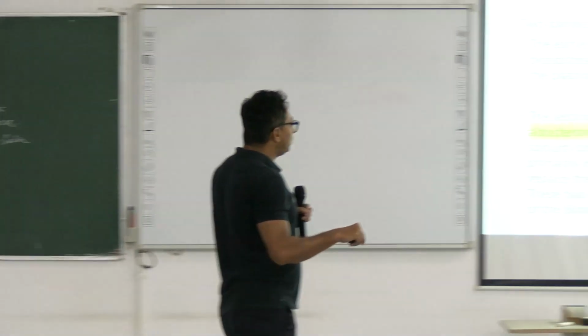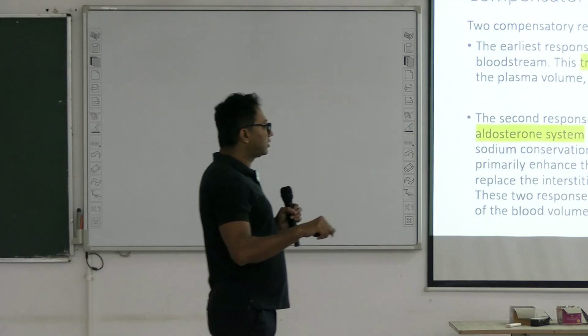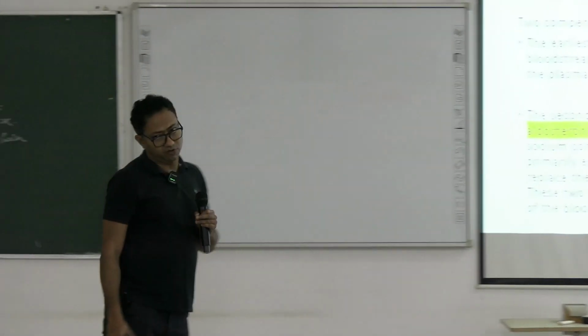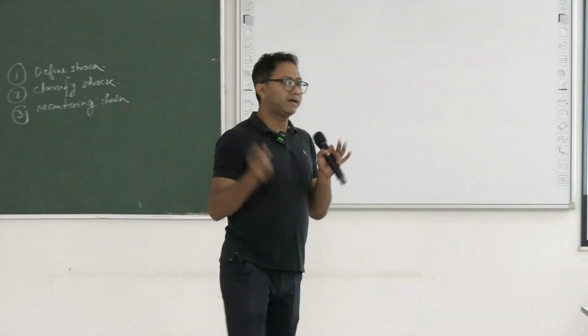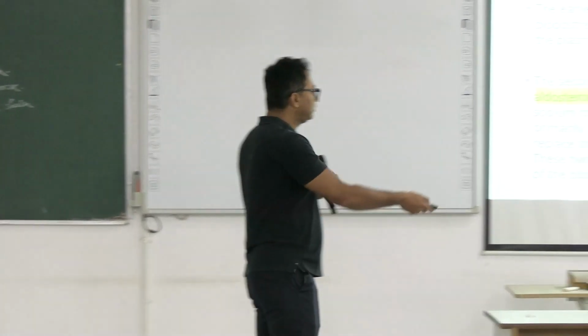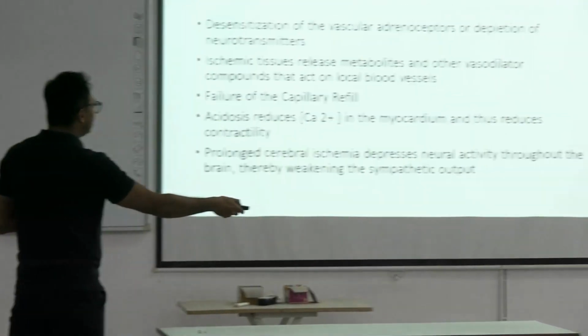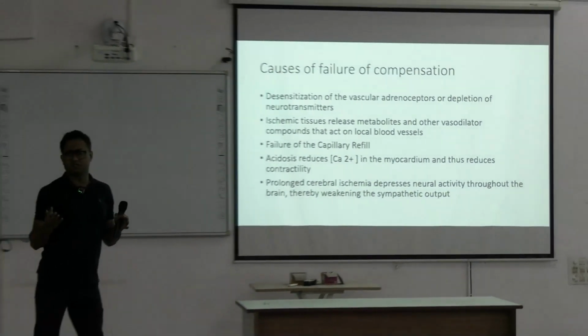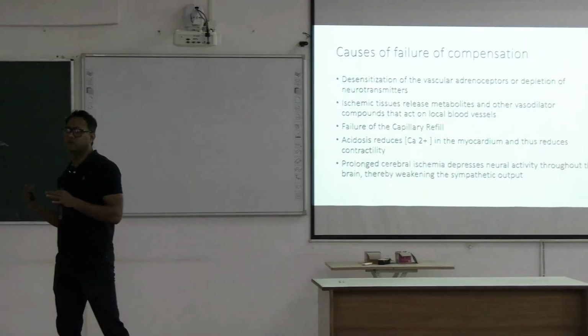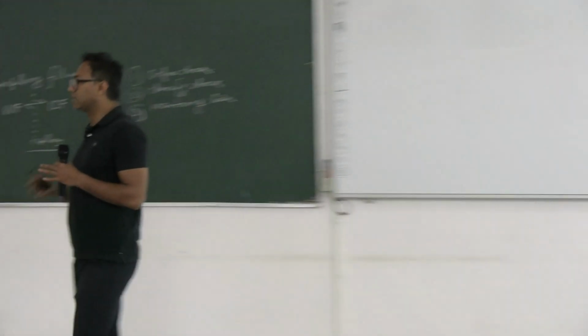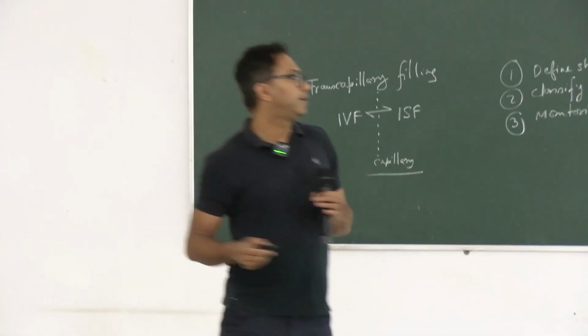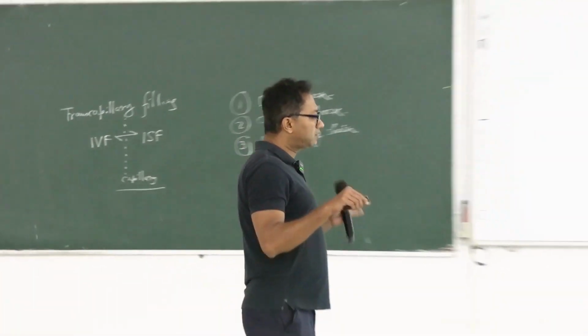Okay, and these two responses can fully compensate for the loss of 15 to 20% of blood volume. These two mechanisms together can compensate a maximum of 15 to 20% of the blood volume. Now why is there decompensation? Why is there failure? Why do the compensatory mechanisms fail? Okay, so number one, there are many causes.